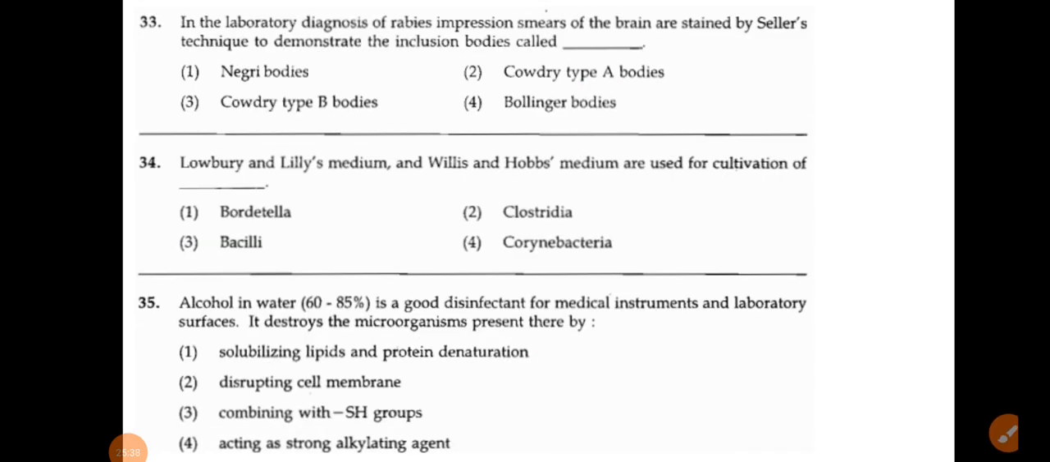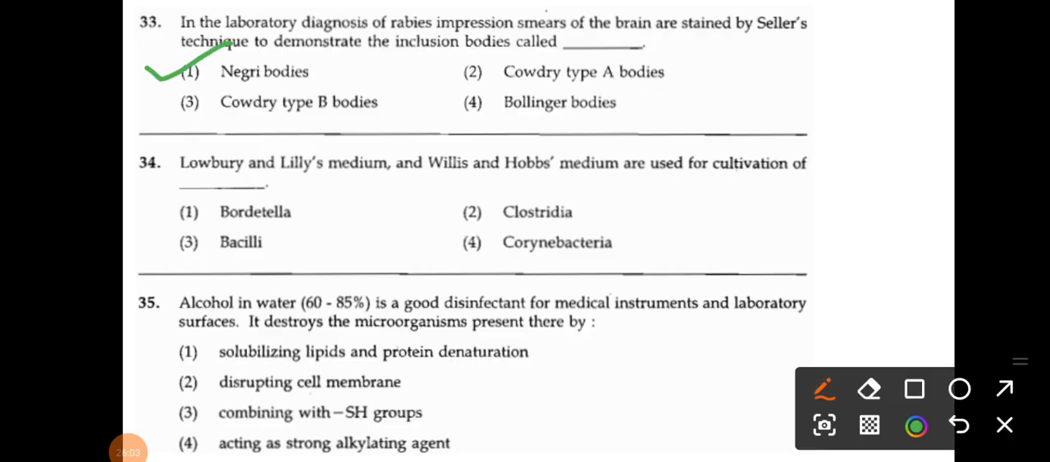33. In the laboratory diagnosis of rabies, impression smears of the brain are stained by Seller's technique to demonstrate the inclusion bodies called, right? A question from microbiology. The options are Negri bodies, Cowdry type A bodies, Cowdry type B bodies and Bollinger bodies. The correct answer is Negri bodies.